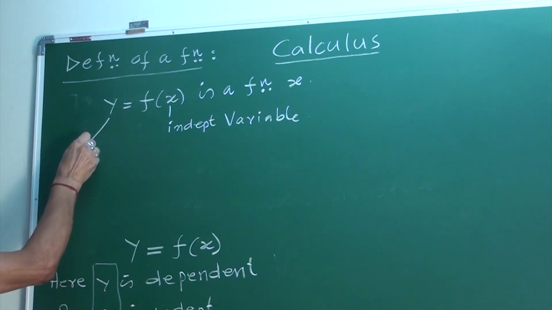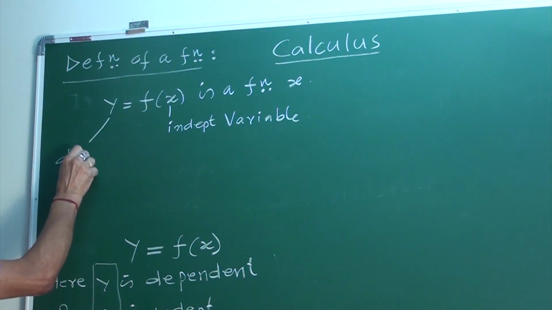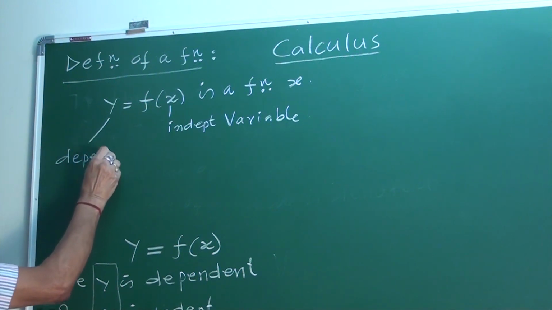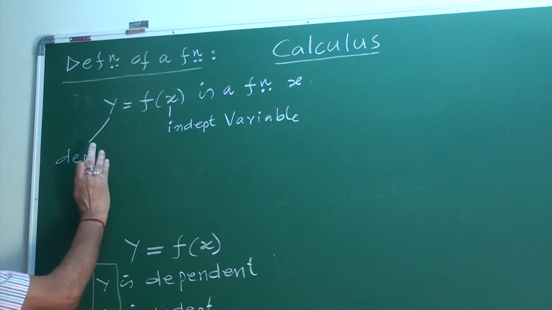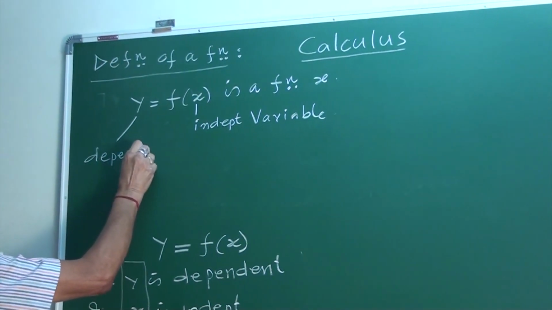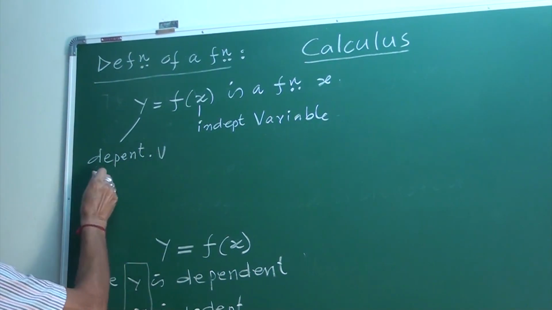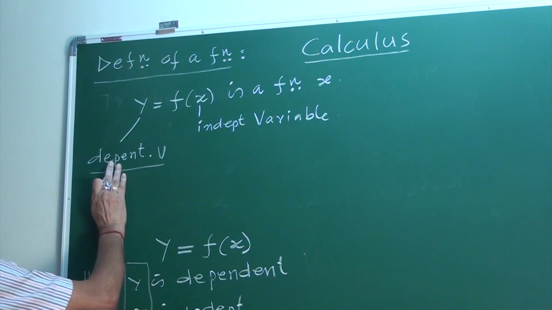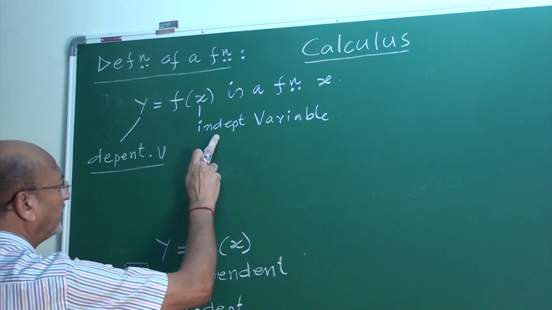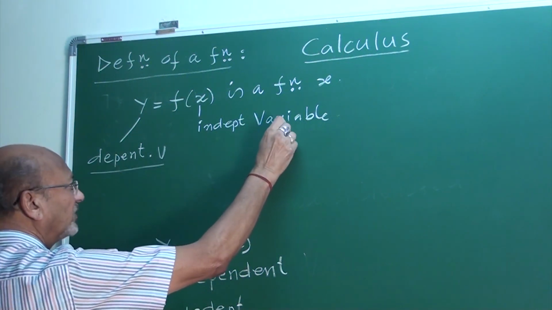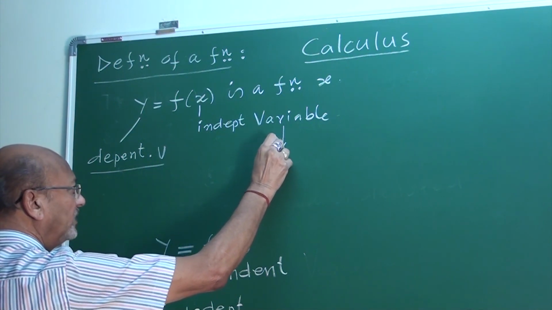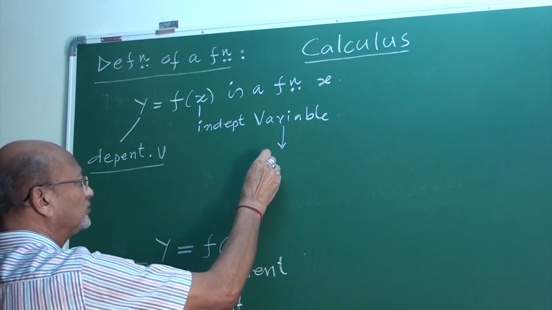My friend, y is the dependent variable. I write in brief: independent, dependent. See, my friend, variable. Variable means what? Values change.